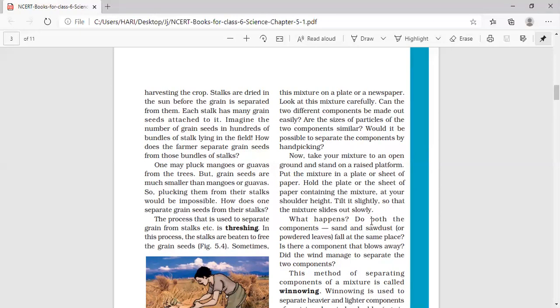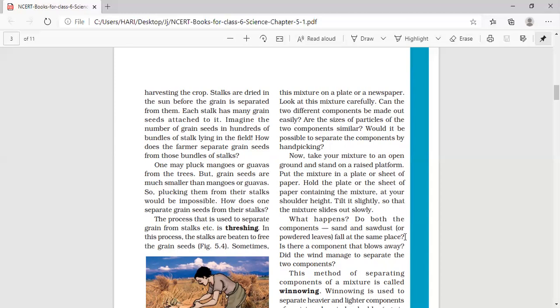What happens? Do both the components, sand and sawdust or the powdered leaves, fall at the same place? When we tilt the plate or the newspaper, the mixture will start to fall down on the ground. Then we have to see whether both the components fall at the same place or not. One is sawdust and sand, or instead of sawdust, you can take the powder of the dry leaves and sand. No, they are not going to fall at the same place.